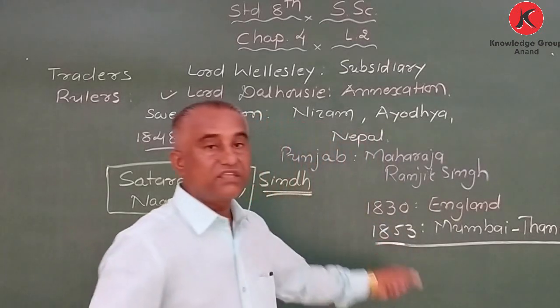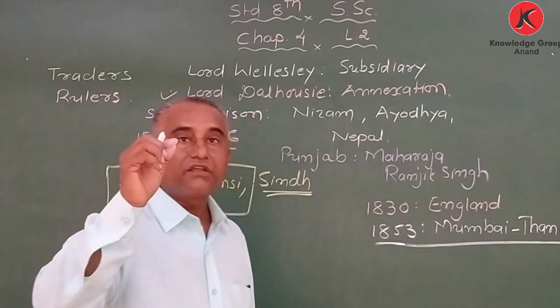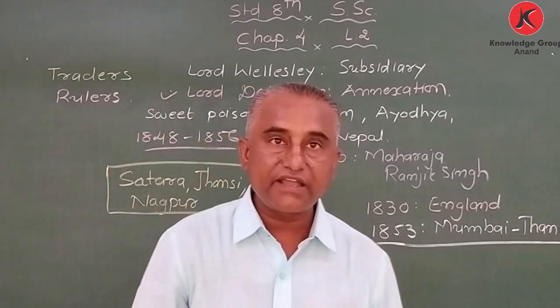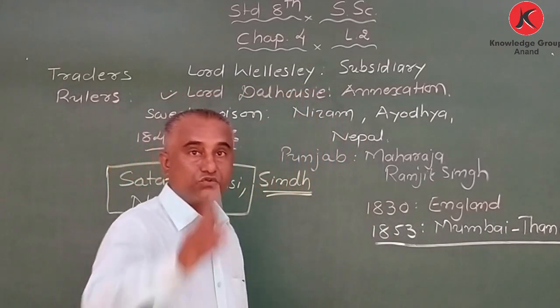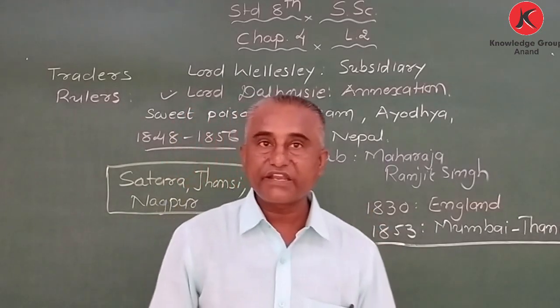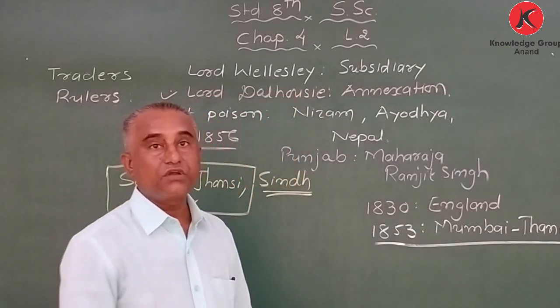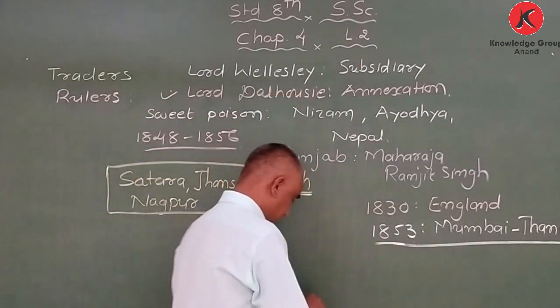So got it? Within how many years? 23 years. Okay. So the first time that railway was introduced in India was in 1853. So we can say during the period of Lord Dalhousie. Got it? Okay.